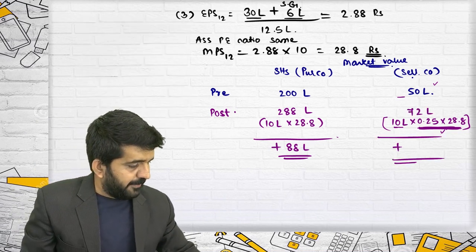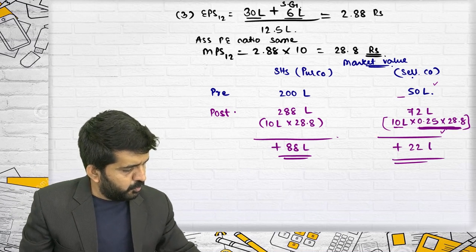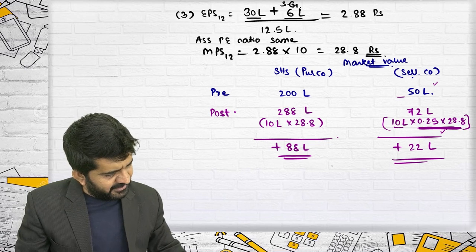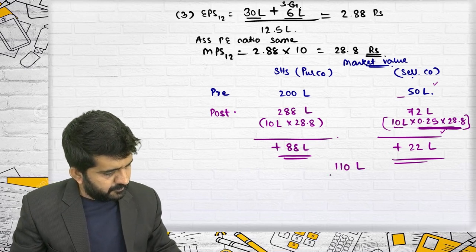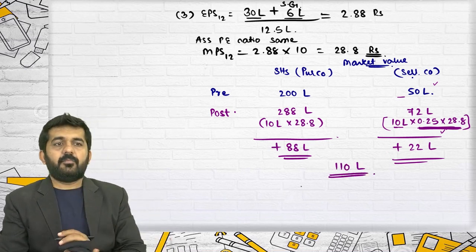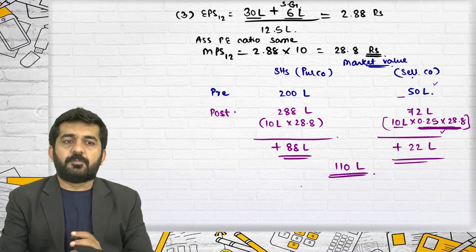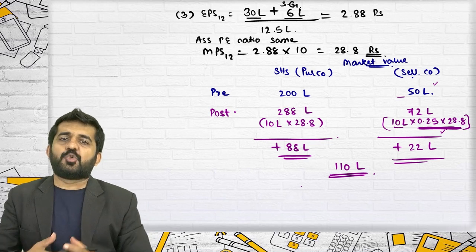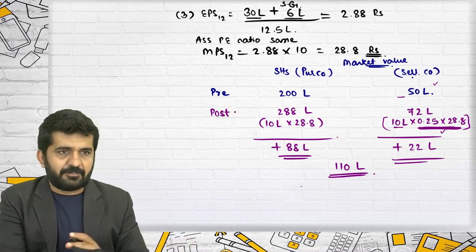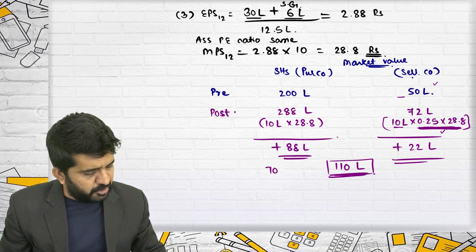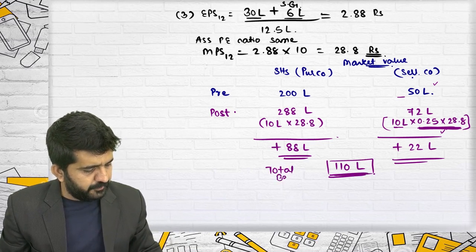What is the benefit for them? It is 22. What is the total benefit? 110 lakhs. Alright. This is the total benefit to both the companies' shareholders. Again, let us go beyond the examination and understand something: how this 110 lakhs rupees, the total benefit, can be found out.